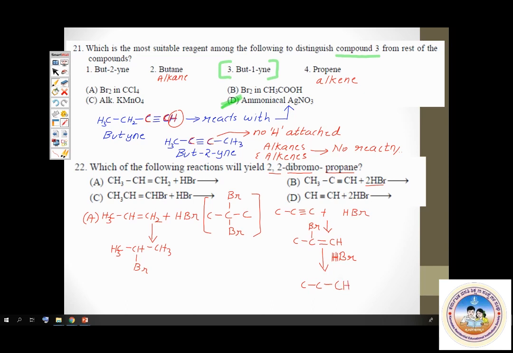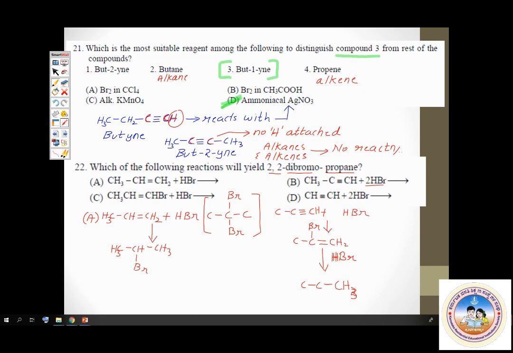See, the first carbon already had 1 hydrogen. Now comes the second hydrogen. It becomes CH2. Here there was 1 hydrogen; now it is CH2, and now it is CH3. See, hydrogen keeps on increasing. As and when you add HBr, 1 becomes 2, 2 becomes 3.